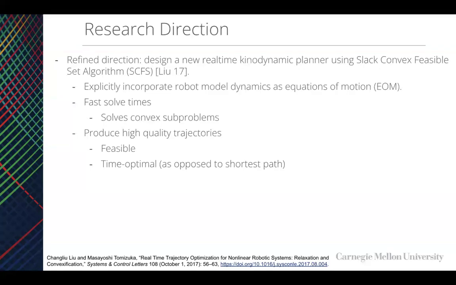We are interested in designing a new real-time kinodynamic planner based off the Slack Convex Feasible Set algorithm, also known as SCFS. SCFS is great because it allows us to incorporate the equations of motion that come from dynamic equations explicitly, and it also has fast solve times due to solving convex subproblems iteratively. By using an optimization approach to optimize trajectories as opposed to sampling or graph-based, we can produce high-quality feasible trajectories that are either time optimal or the shortest path.